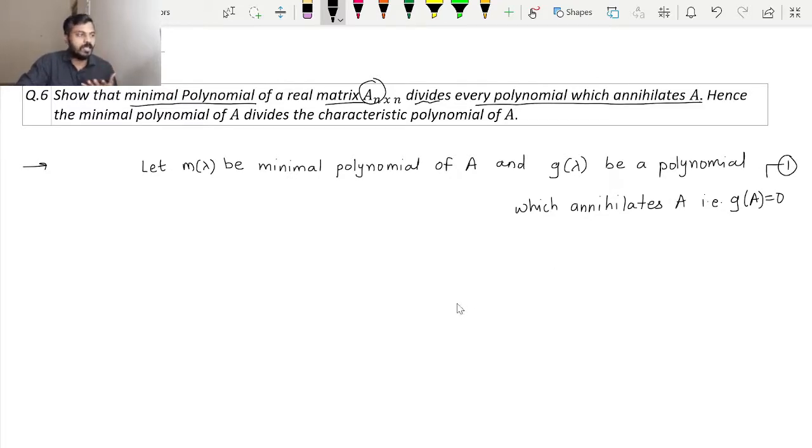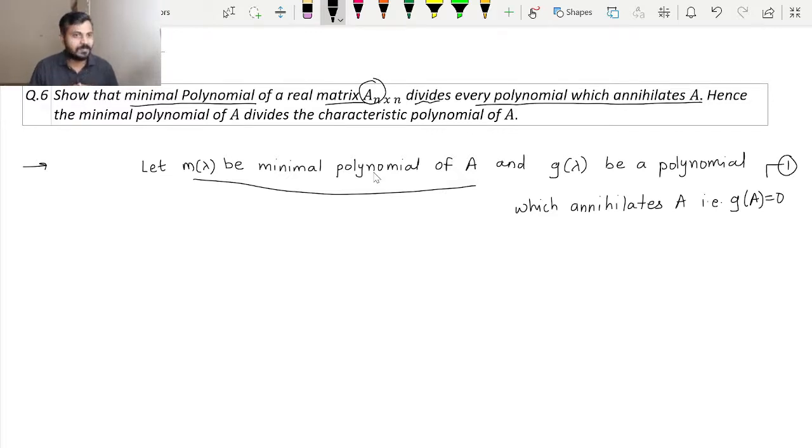Now our claim is to prove that m of lambda divides g of lambda, but let us first understand what is given to us in order to prove this result. Since we have assumed that m of lambda is a minimal polynomial, certain properties are satisfied by it.